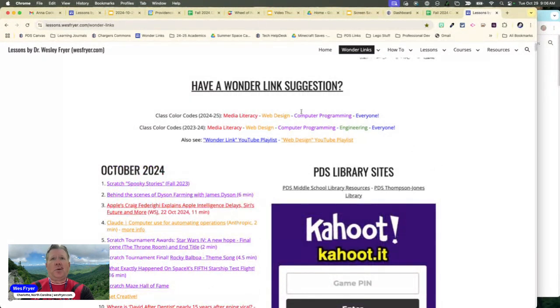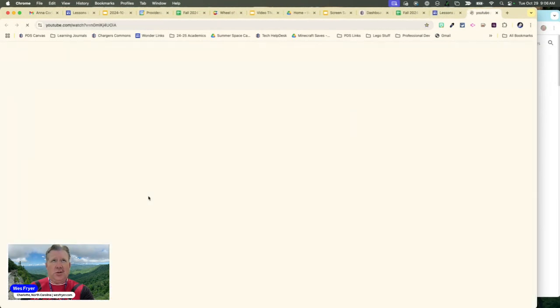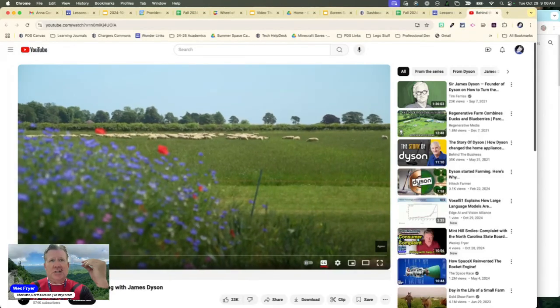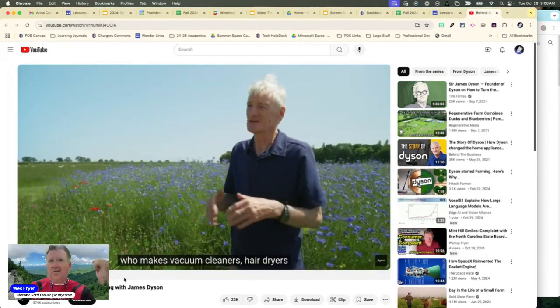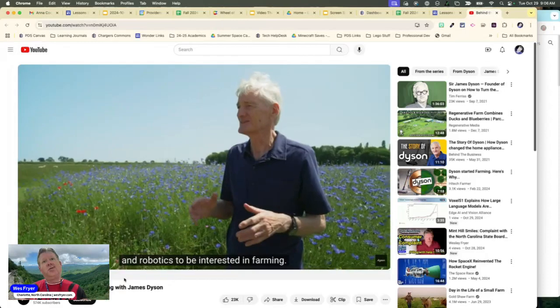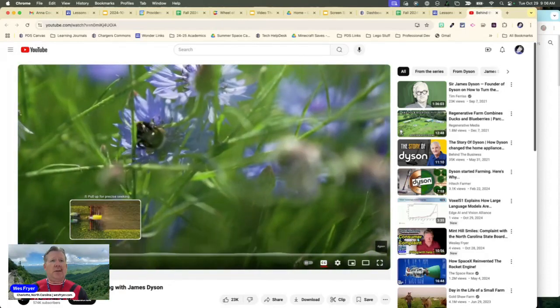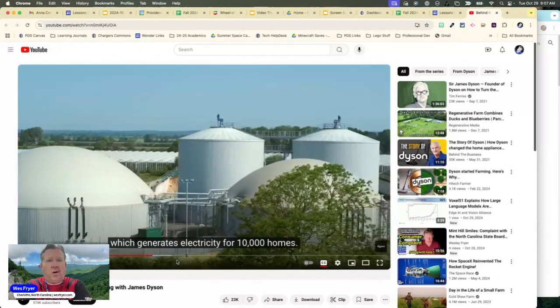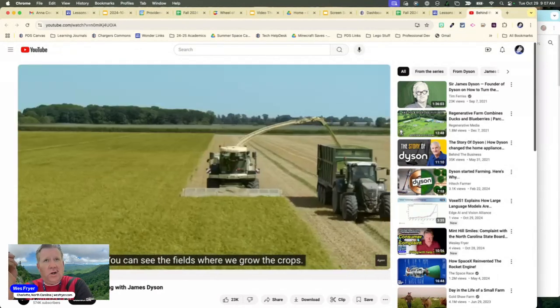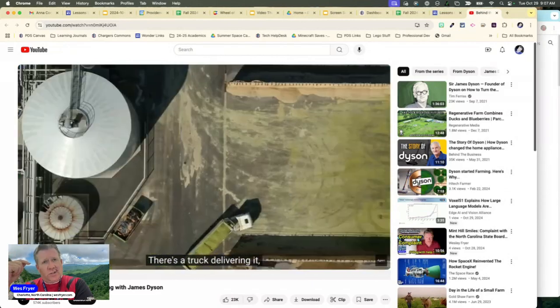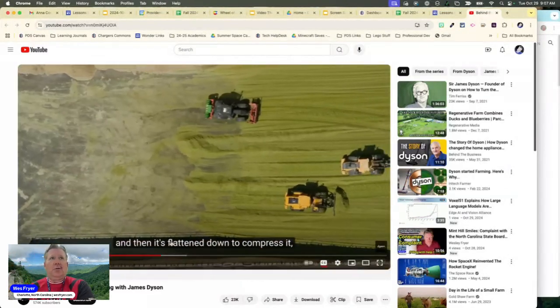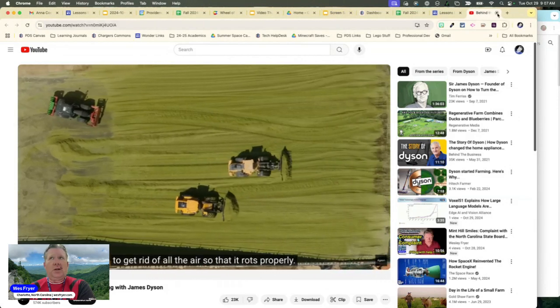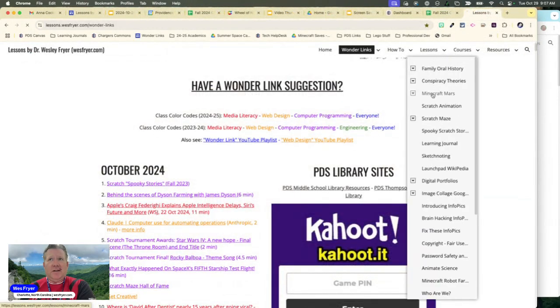For instance, in Purple, which is computer programming, this last week, we're talking about mining on Mars and also in Minecraft using code. And so this is a website called Behind the Scenes of Dyson Farming with James Dyson, who invented the Dyson vacuum. And it really is amazing talking about the ways that robotics are being used in farming. And the connection here is my students are using Minecraft education and what's called MakeCode to be able to build an outpost on Mars. This is one of the lessons we have called Minecraft Mars.